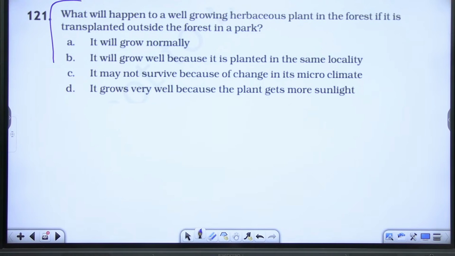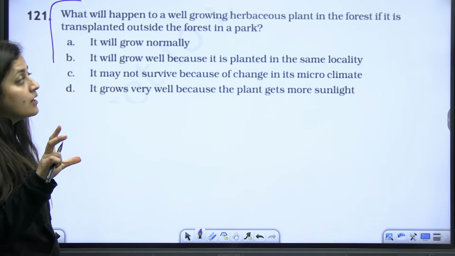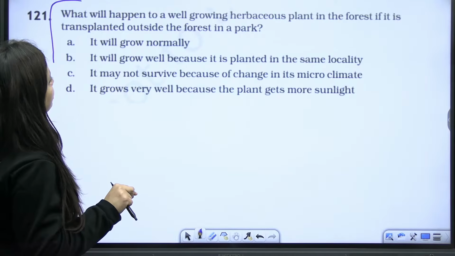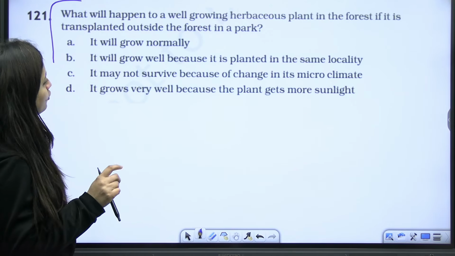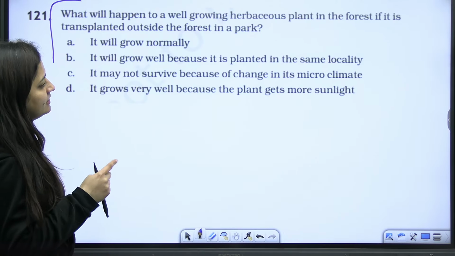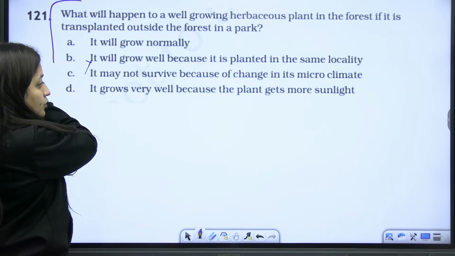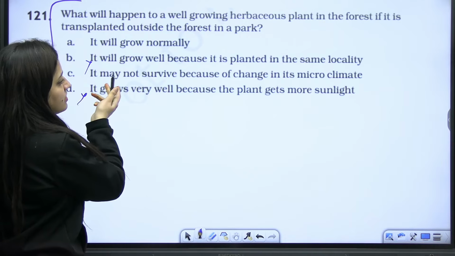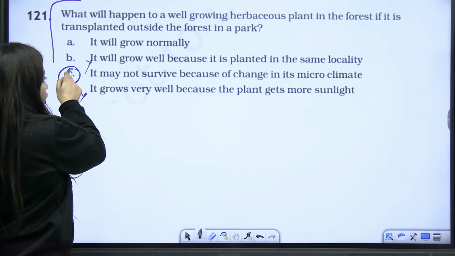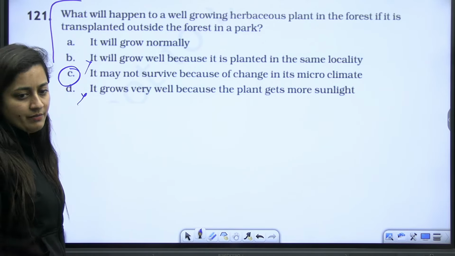Chalo, this one is a logical one. I believe you can answer it. They are saying what will happen to a well-growing herbaceous plant in the forest if it is transplanted outside the forest in a park. Grow normally, grow well because it is planted in the same locality? The locality is not same. It grows very well because the plant gets more sunlight? That's not the logic at all. It may not survive. So may not is given because there is a change in the microclimate.